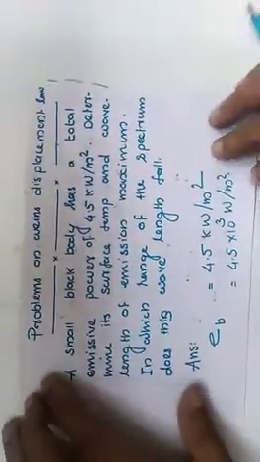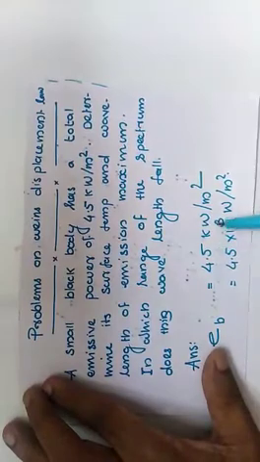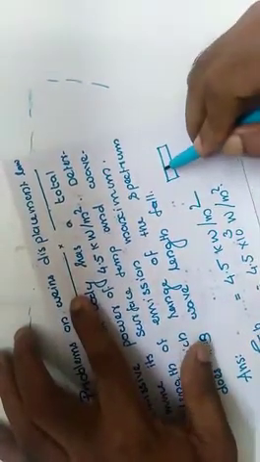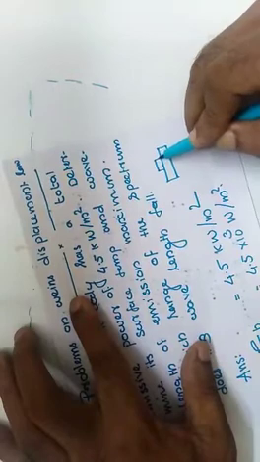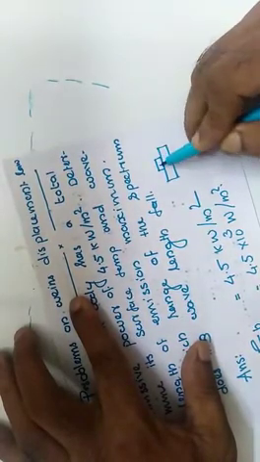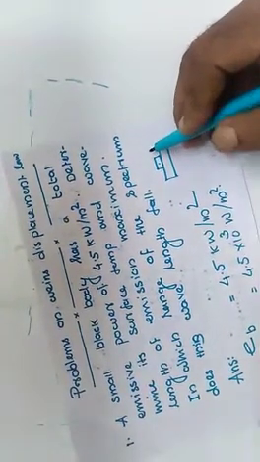Now in this problem, it is given that the emissive power of a black surface is 4.5 kilowatt per meter square. Emissive power of a black surface, or any surface, is the amount of radiation emitted through unit area in 1 second at a particular temperature.